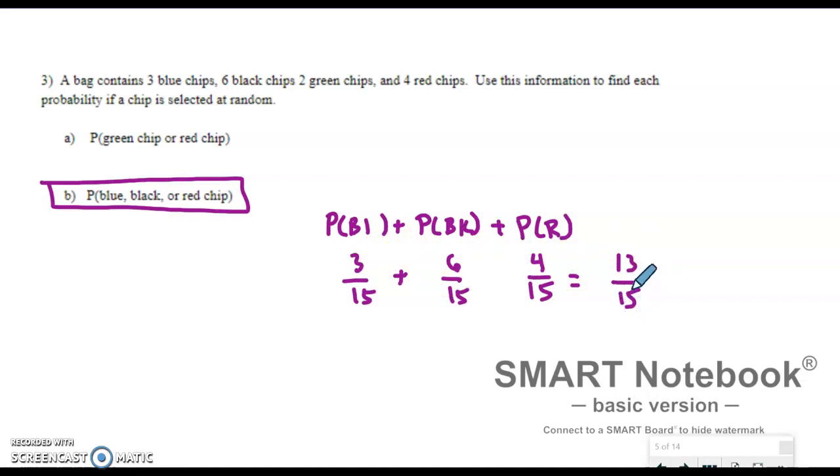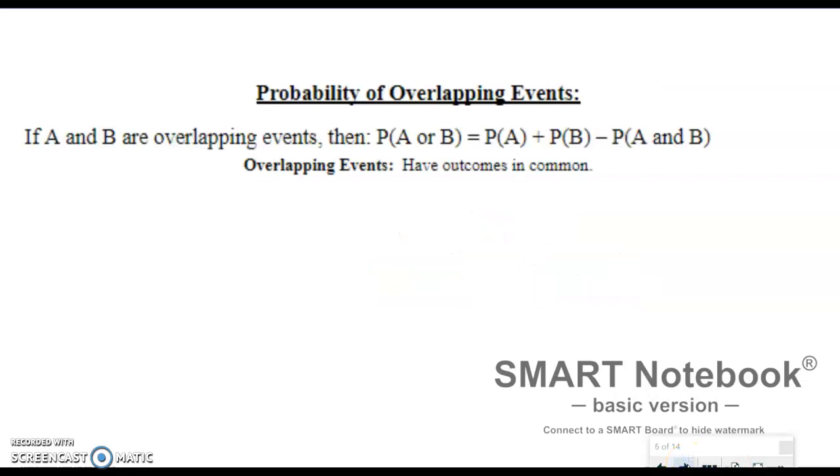If I take 13 divided by 15, you should get 86.6%, or 87%. All right, so those were the first two problems on that puzzle you had on that first video.